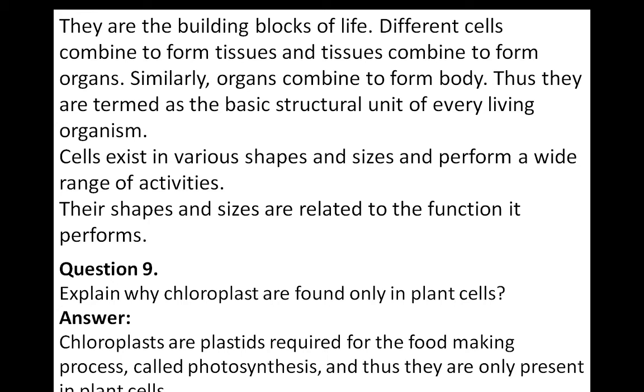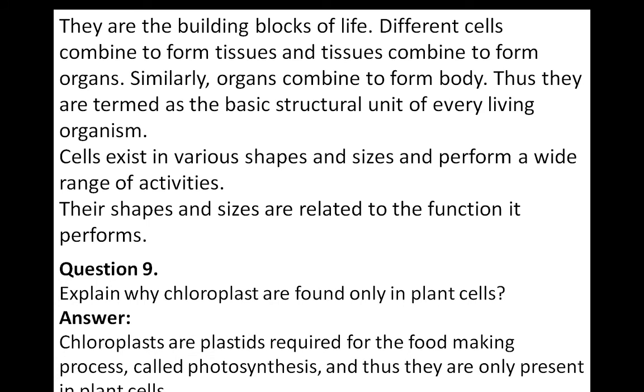The plants are the producers on the earth. They make the food, and on that food all other living organisms survive. So thus chloroplasts are only present in plant cells.